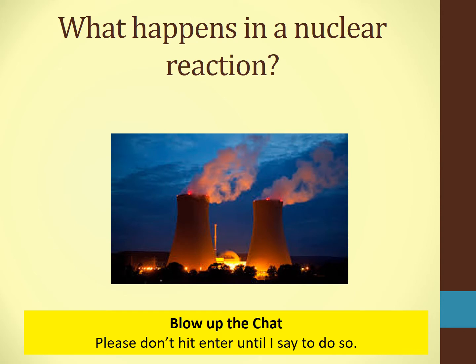So what happens in a nuclear reaction? So we know that nuclear energy is produced by this reaction. So how does that happen? So the atom contains a dense center called the nucleus. So we studied that at the very beginning of the school year when we talked about cells. The nucleus contains protons and neutrons. So uranium is a metal that has 92 protons, and depending on the isotope, from 138 to 148 neutrons.